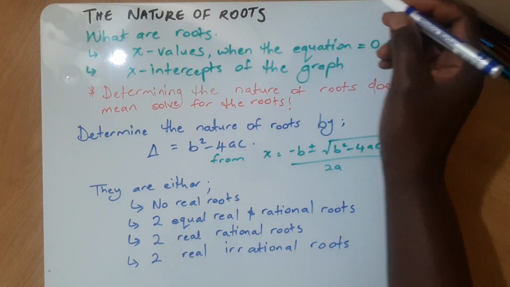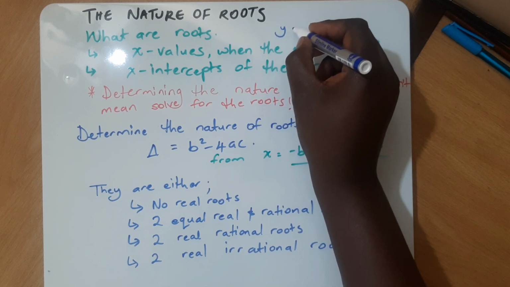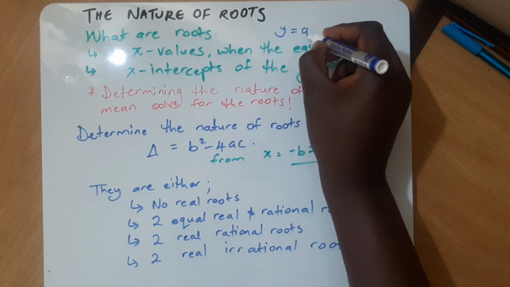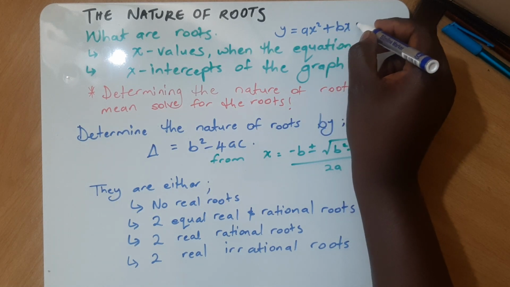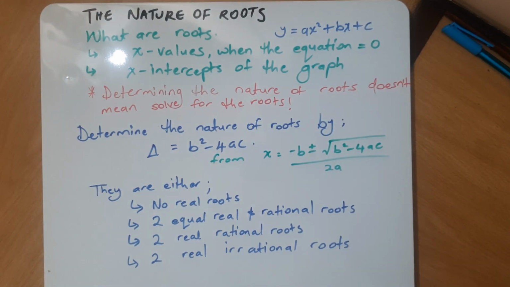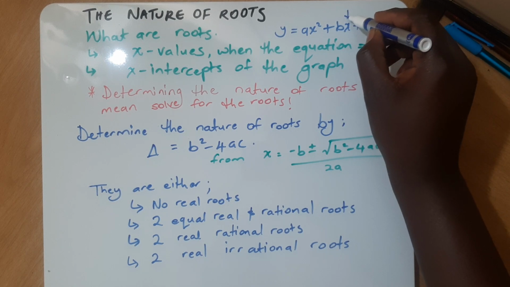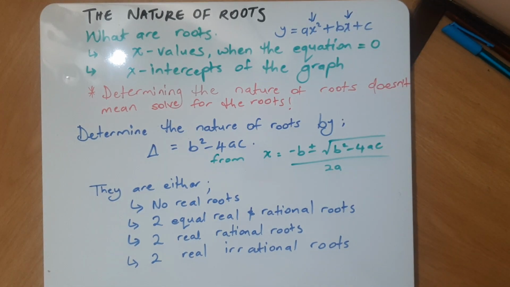y is equal to ax squared plus bx plus c. So these x values, that's for quadratics, right?